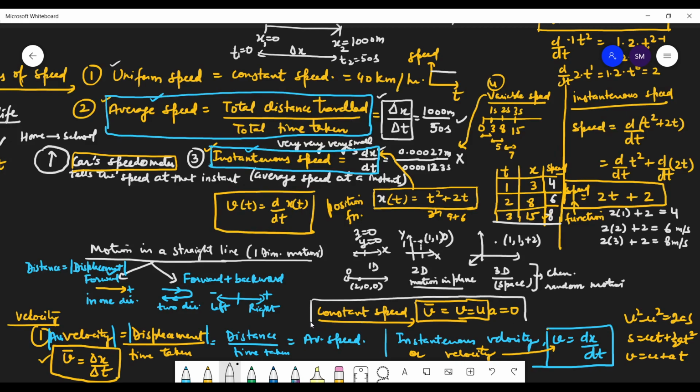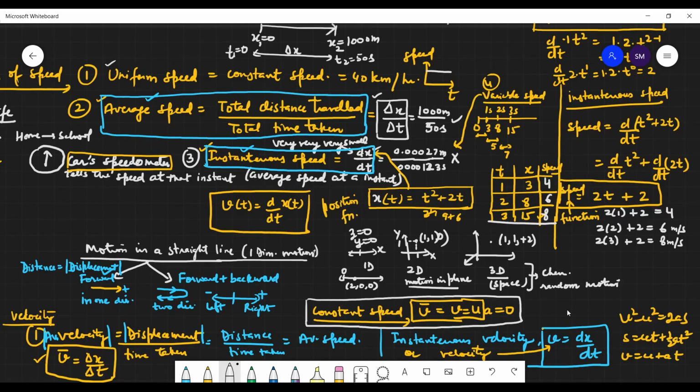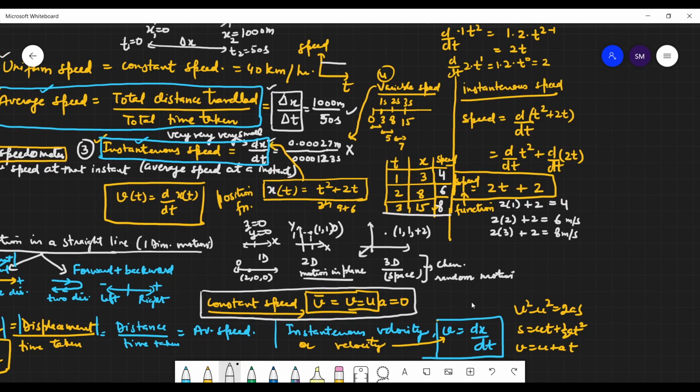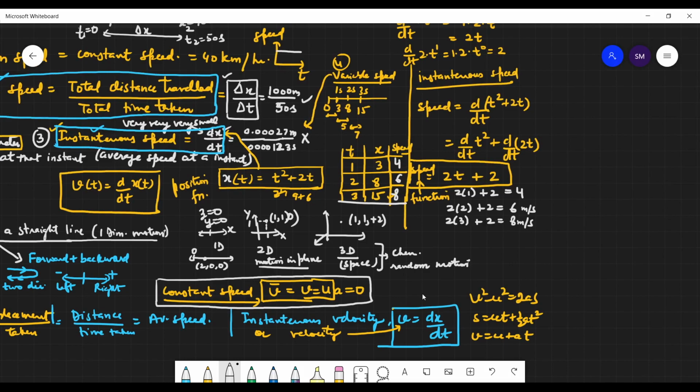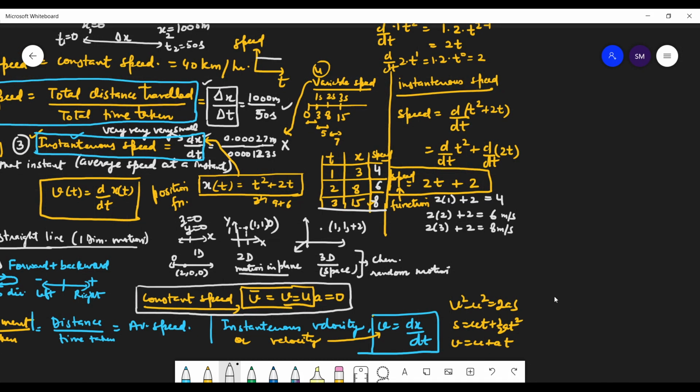So students, keep on noting down the very, very important points I am discussing today. Sir, why are you calling it the instantaneous velocity? See, I am not calling it the instantaneous velocity. You tell me whether they are instantaneous velocity or not.